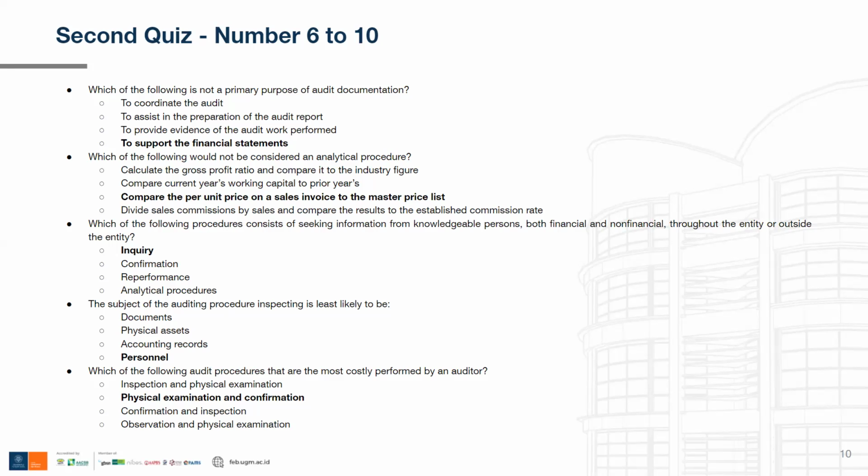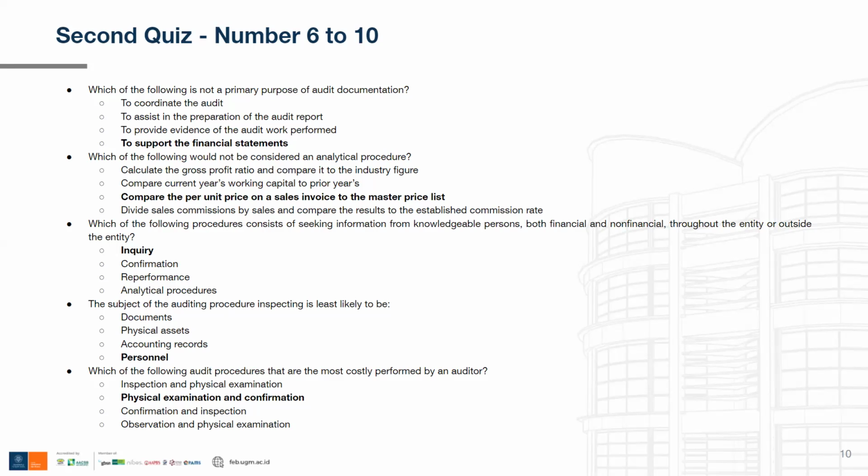Now for the third option, yes, confirmation is expensive. I already explained it. And inspection is not expensive, and I already explained it in the first option. Now the last one, observation and physical examination. Observation by itself is not expensive because the auditor just sits there.